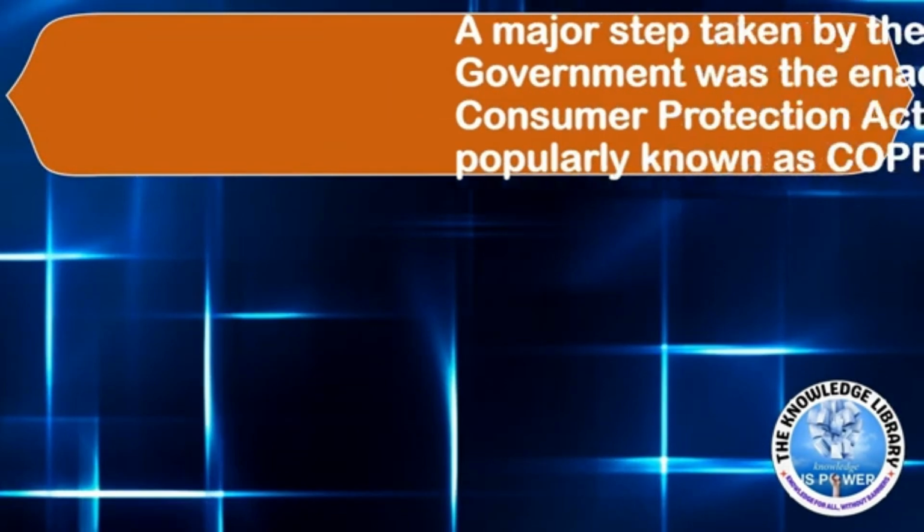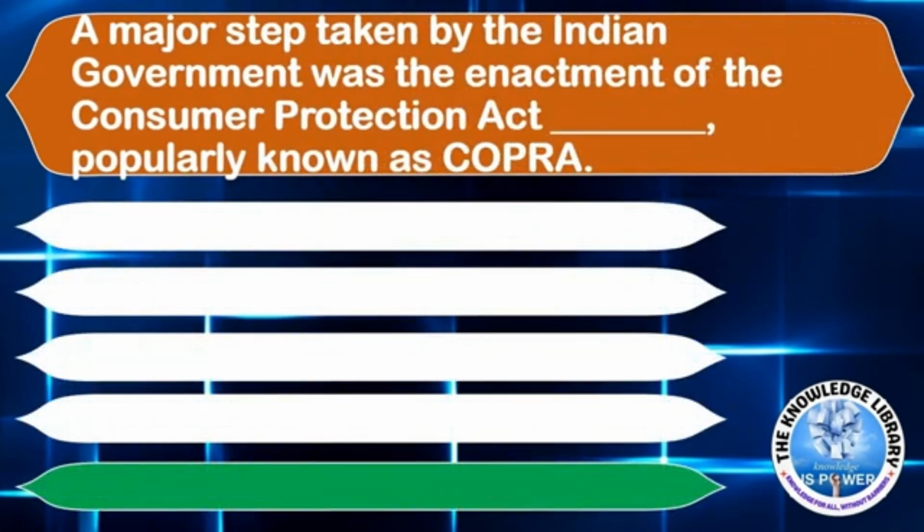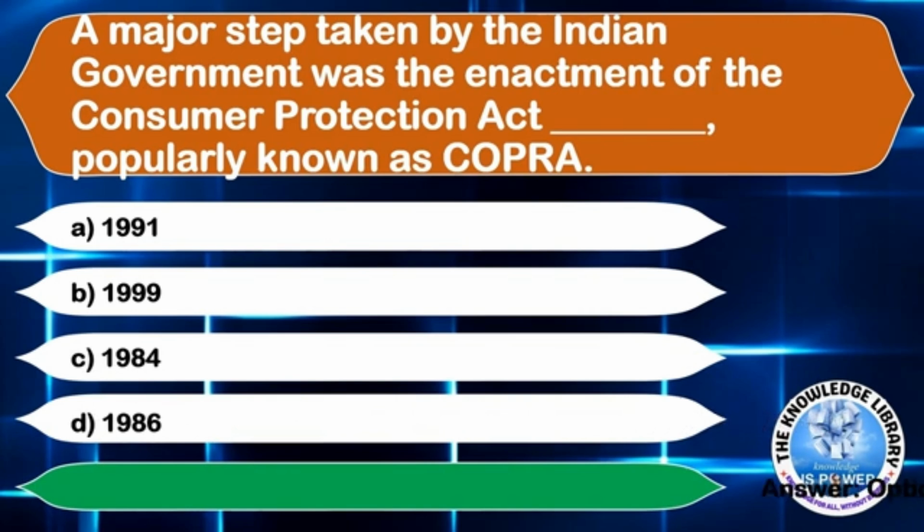The next question is, a major step taken by the Indian government was the enactment of the dash Consumer Protection Act dash, popularly known as COPRA. Option A 1991, option B 1999, option C 1984, or option D 1986. The correct answer is option D 1986.